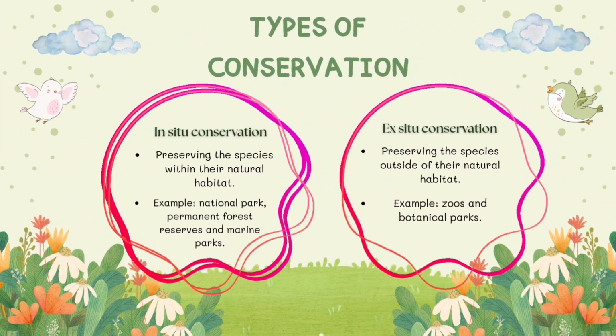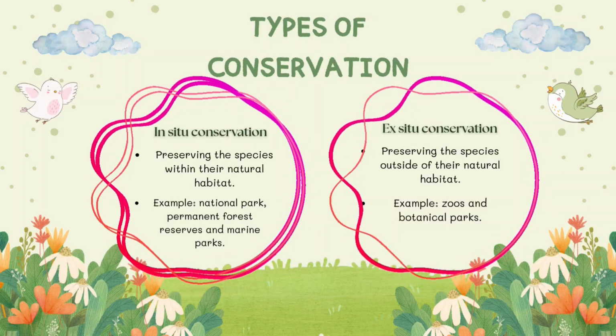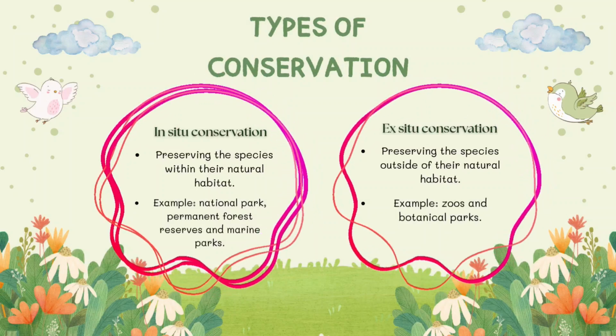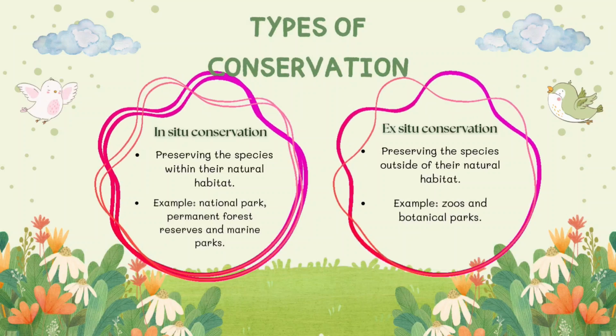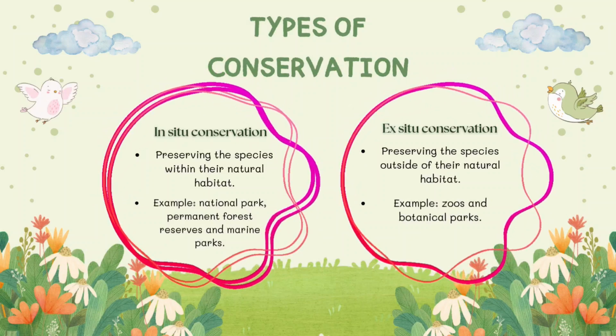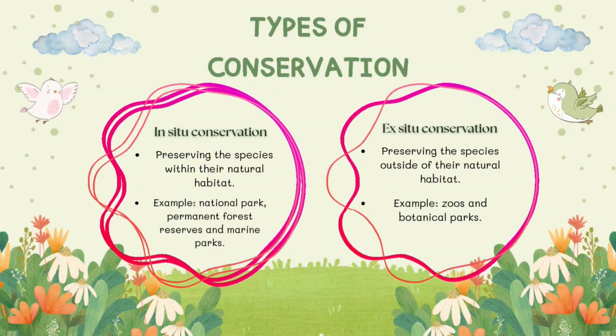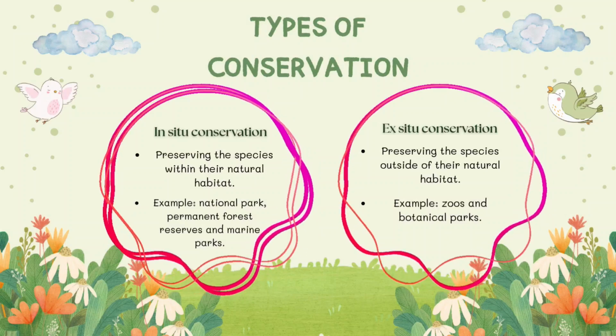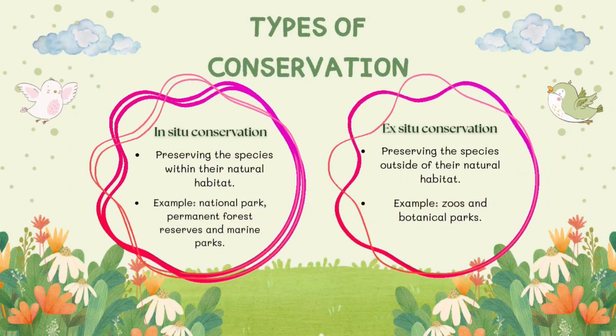Types of conservation. In situ conservation: preserving the species within their natural habitat. Examples are national parks, permanent forest reserves, and marine parks. Ex situ conservation: preserving the species outside of their natural habitat. Examples are zoos and botanical parks.